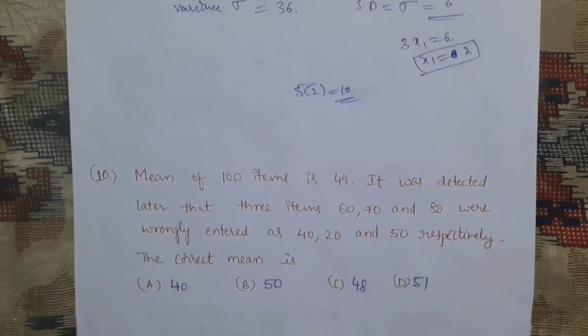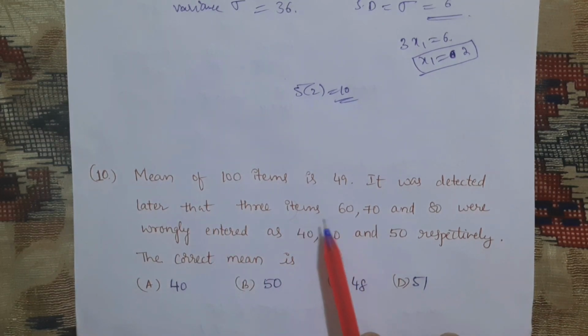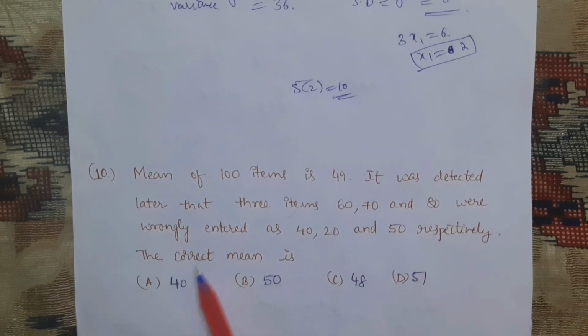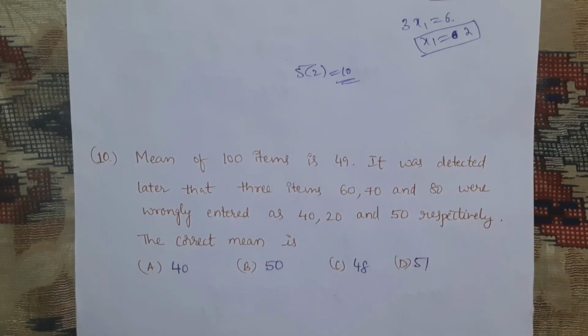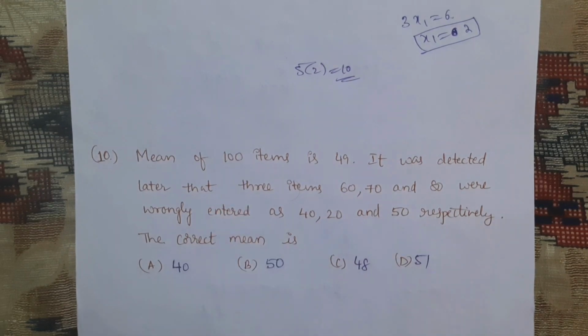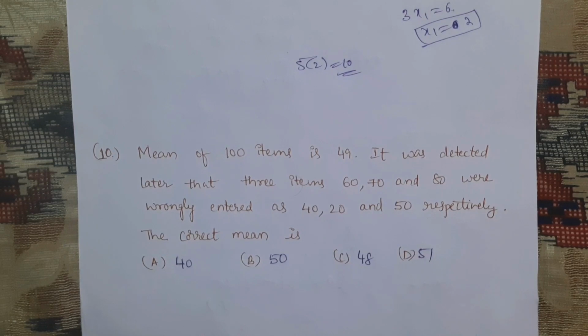Okay. Next, 10th question. Mean of 100 items is 49. It was detected later that 3 items 60, 70 and 80 were wrongly entered as 40, 20 and 50 respectively. The correct mean is? Mean of 100 items is 49.